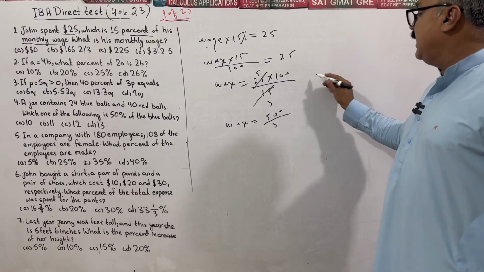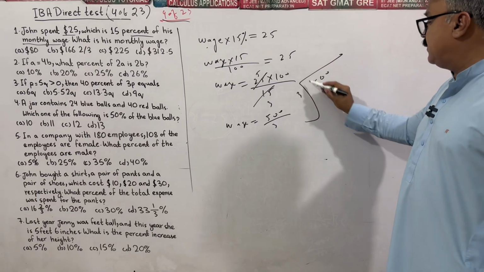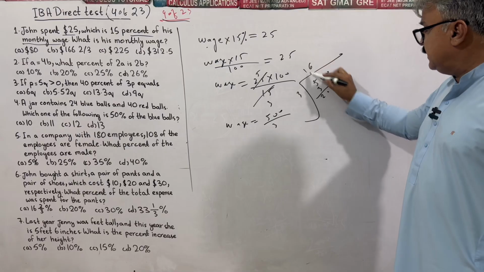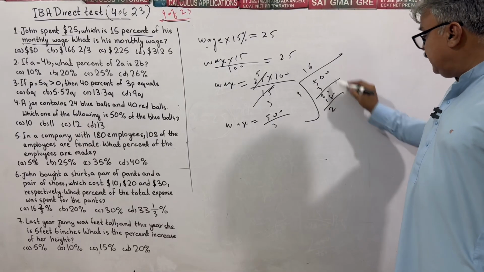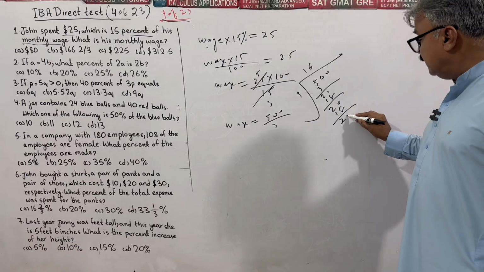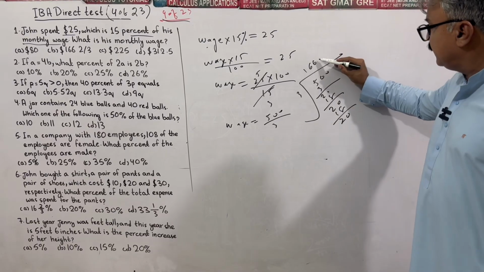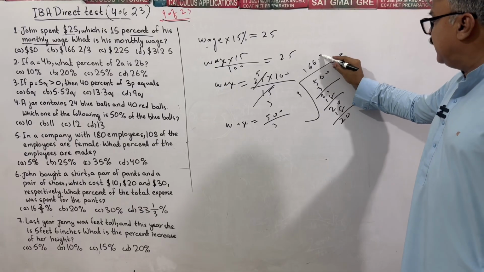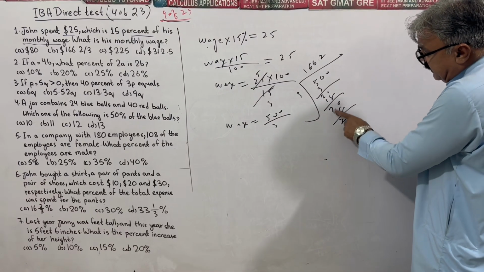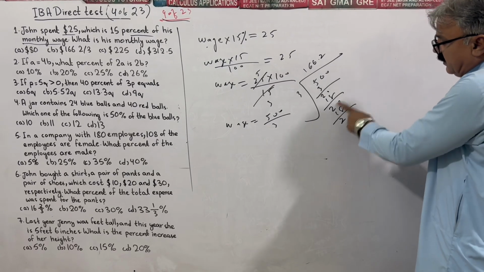500 divided by 3. Actually, it is difficult for the students to divide. Just apply: 3 ones are 3, 1 times, take 0. 6 3s are 18, take 2, take 0. 166 point. What remains here? 20 minus 18, 2.